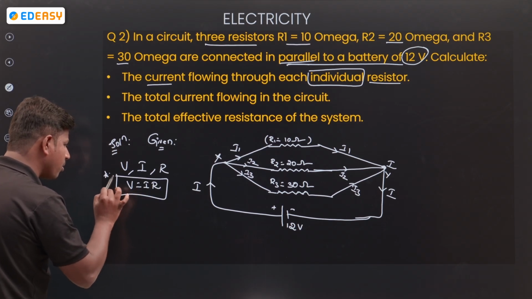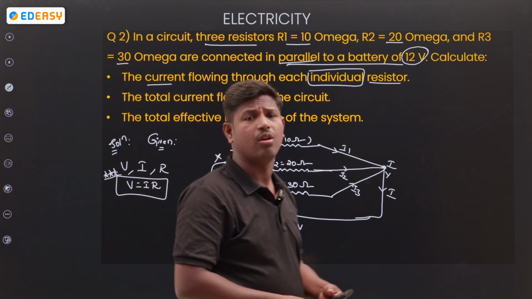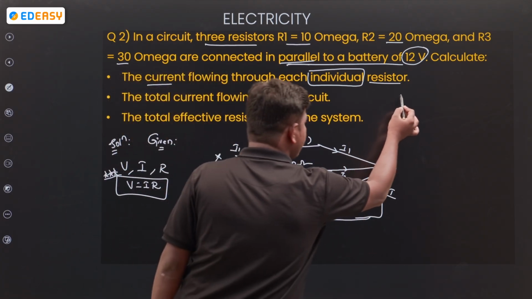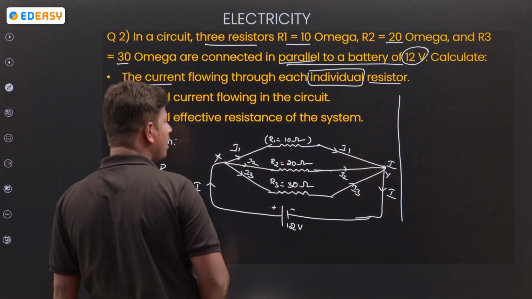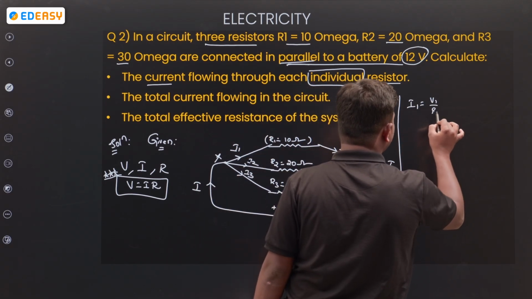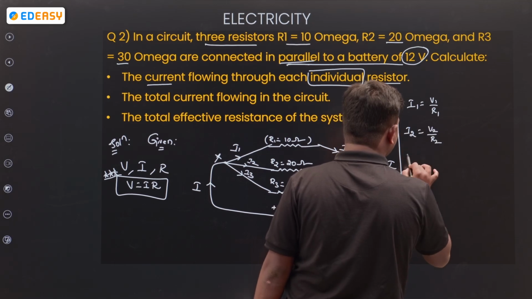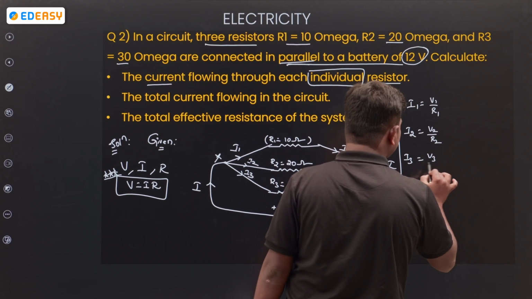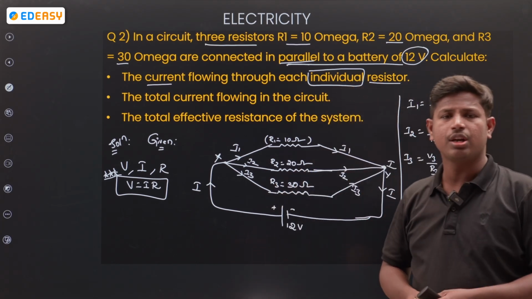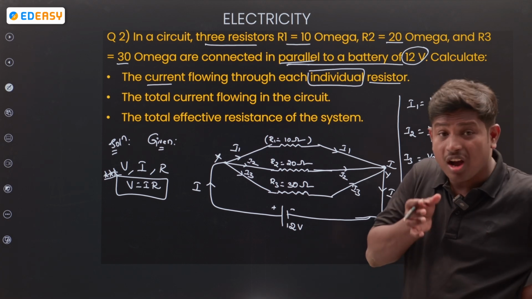Now remember the formula of Ohm's law, because many numericals are solved based on Ohm's law only. V is equal to IR. From that, I am calculating I1 is equal to V1 by R1, I2 is equal to V2 by R2, I3 is equal to V3 by R3. Simple. Here the common is what?